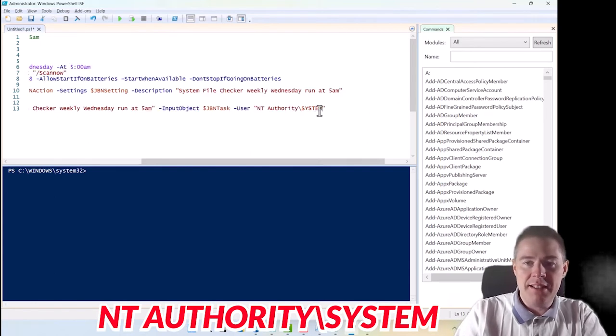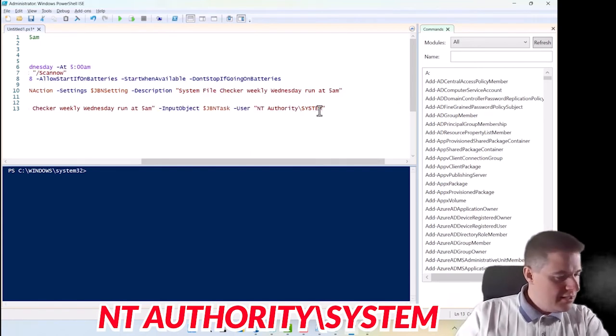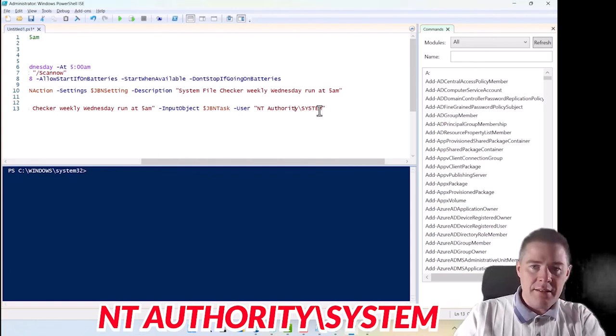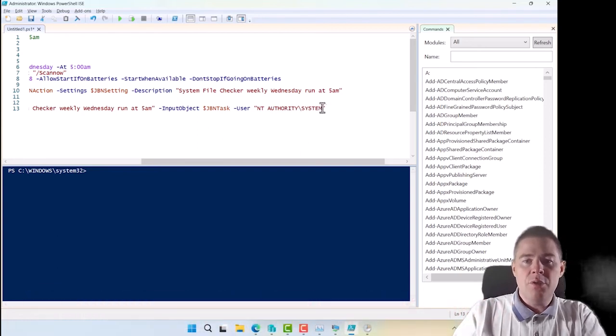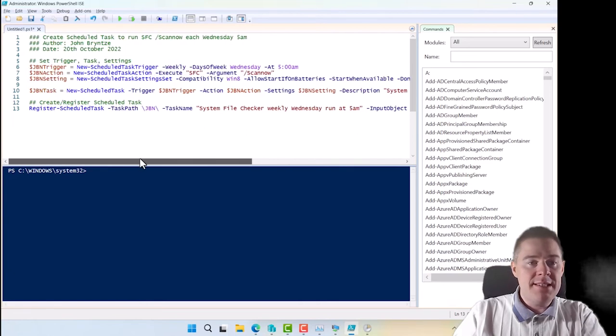I'm gonna do a little cheat here and look. Do I have it somewhere? NT authority, yeah. So we want to run it as the system, so they have permission to run this. This start to look very, very good. I think we can run this.